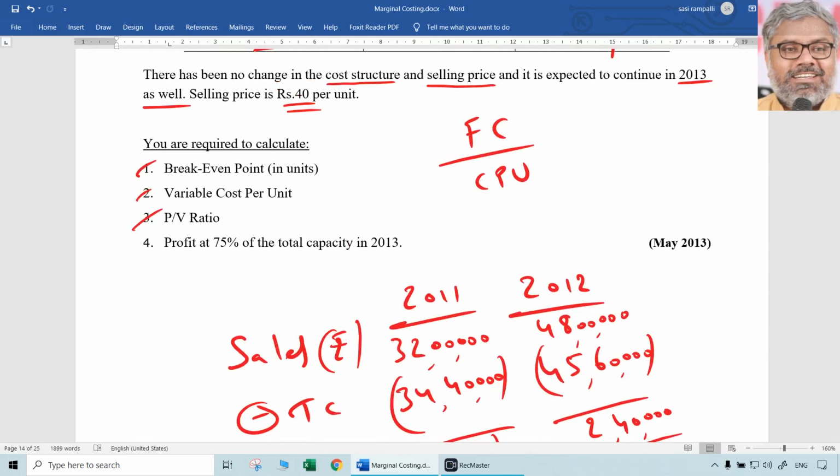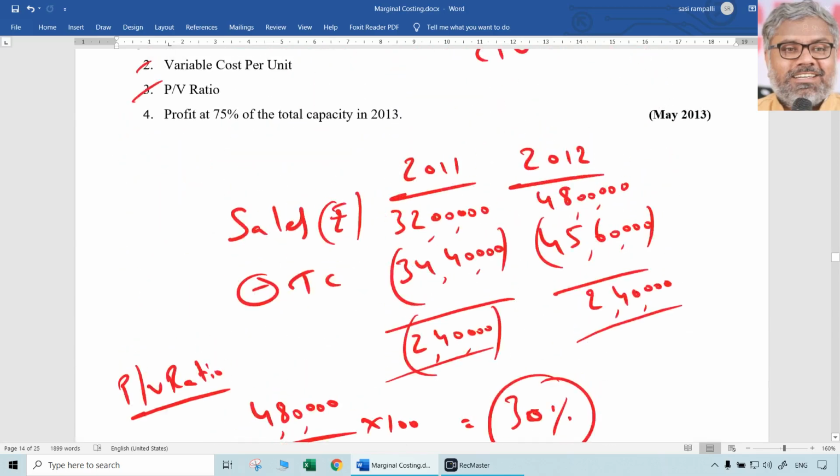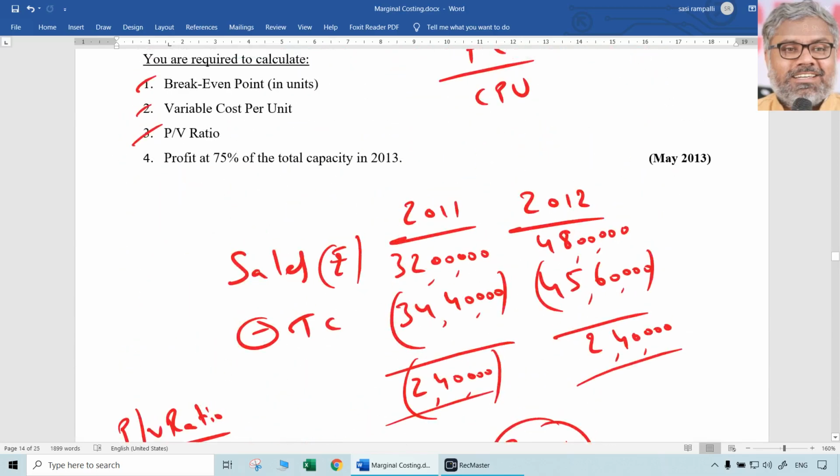For that we needed fixed cost, which you could not find out without variable cost per unit. So first we had to do that. That can be found out actually. But PV ratio is something that we also eventually found out as 30%. That was the third question. Now, the fourth question can be directly understood.